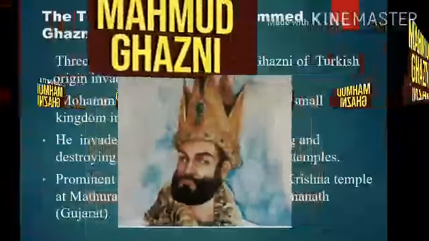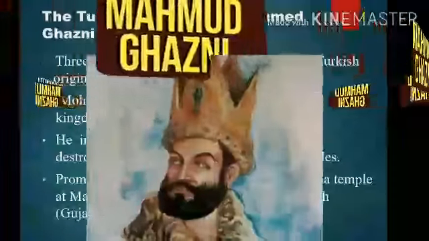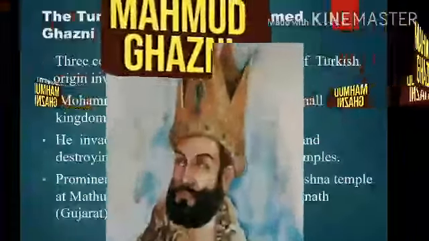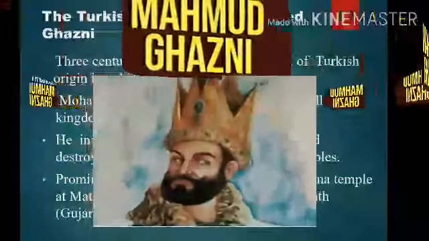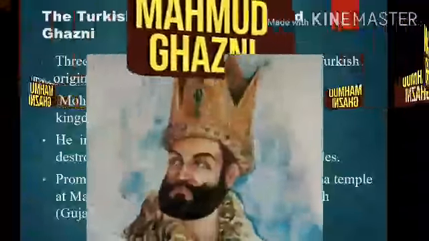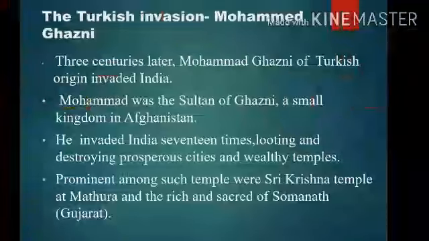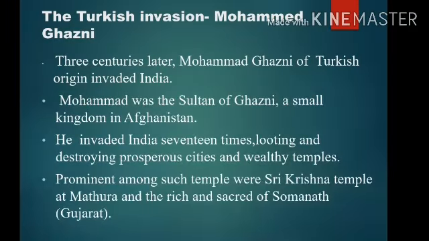The next, the Turkish invasion, Muhammad Ghazni. Three centuries later, Muhammad Ghazni of Turkish origin invaded India. Muhammad was the Sultan of Ghazni, a small kingdom in Afghanistan.